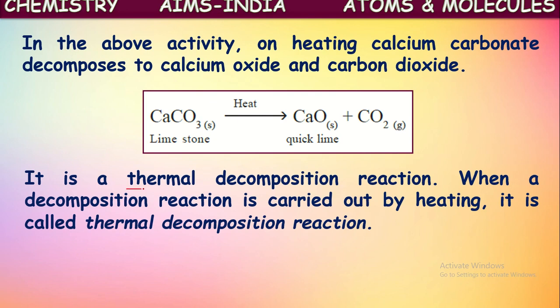The chemical reactions which occur with the help of heat energy are called thermal reactions. Here the decomposition of calcium carbonate is carried out by heat energy, so this reaction is called a thermal decomposition reaction.